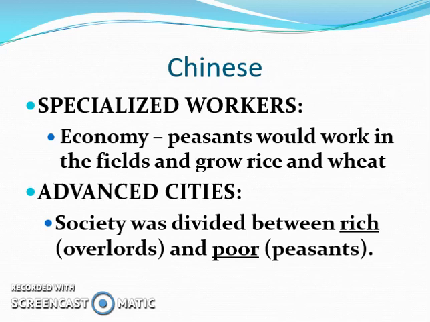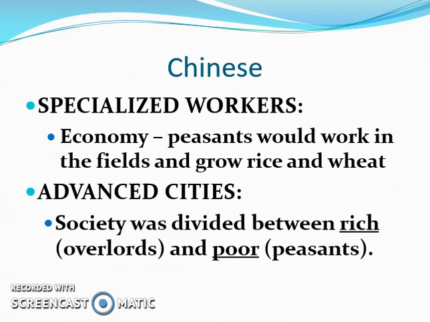In ancient China, there were specialized workers. There were those who were in charge of the farming. There were also other positions, which we will talk about as we move forward here. But peasants would be expected to work in the fields and grow rice and wheat. They were quite low on the social hierarchy.